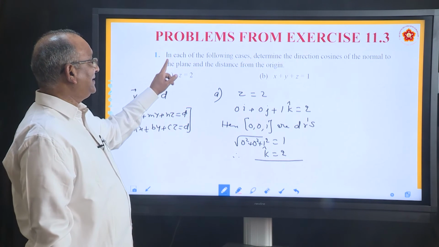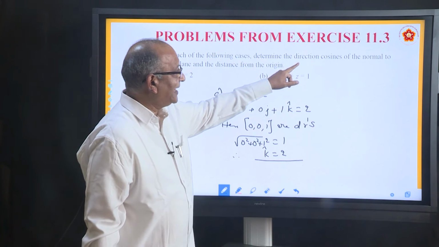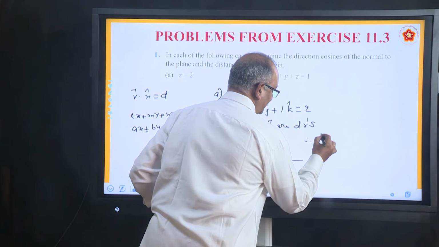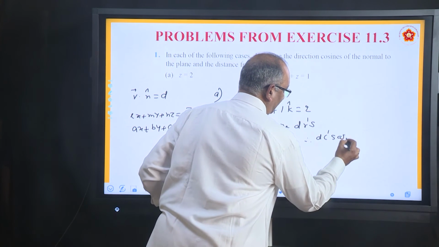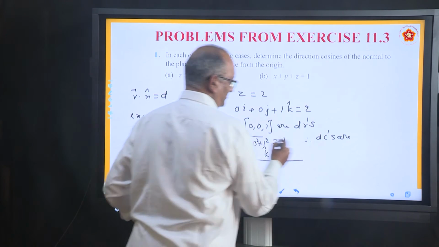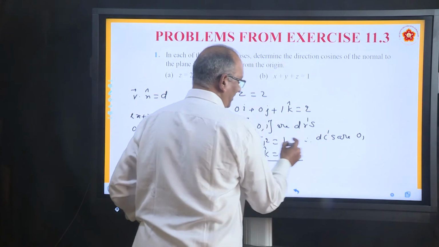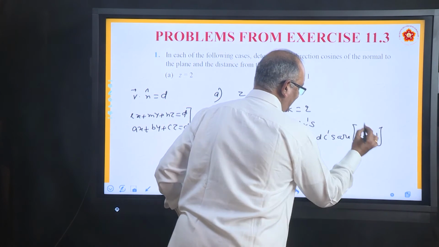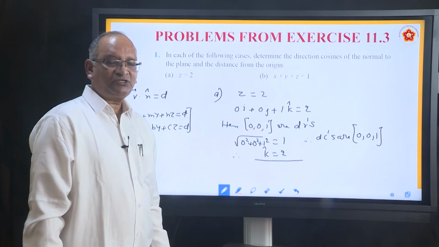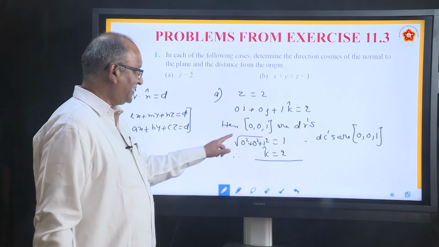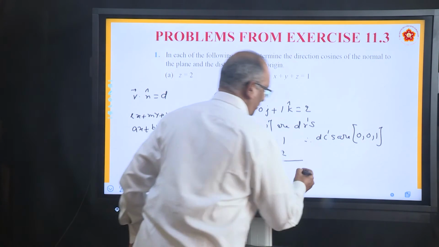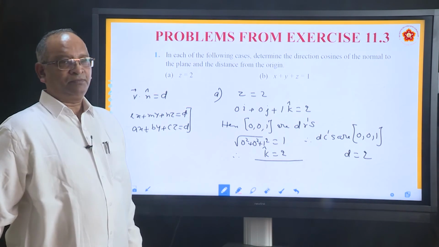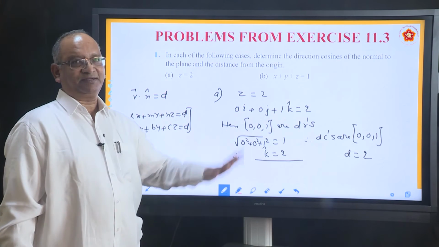What did he ask? In each of the following cases, determine the direction cosines. So what are the direction cosines? Hence direction cosines are 0 by 1, that is 0, 0 by 1, that is 0, 1 by 1, that is 1. These are direction cosines. He is also asking what is the distance. See the equation, equal to 2. So d equal to 2. So for the first question, that is the answer.